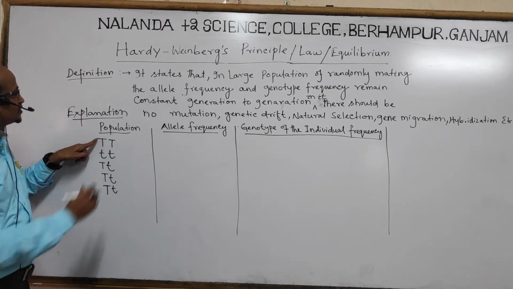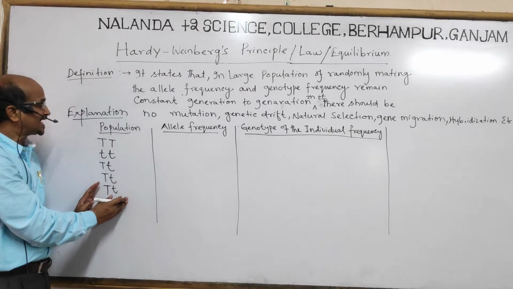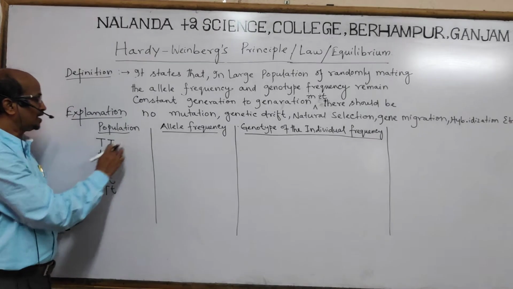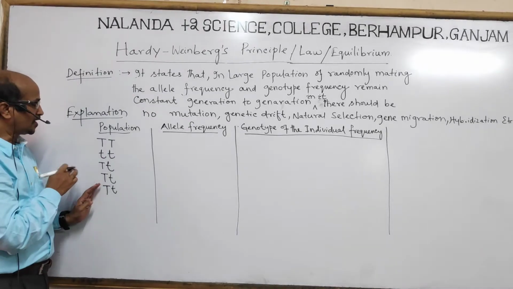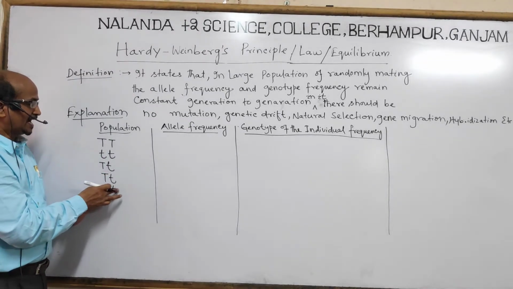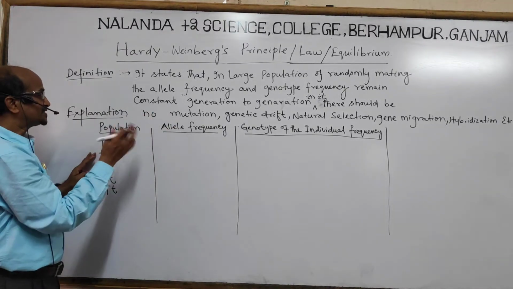So suppose I have taken a sample of 5 individuals: their characters are pure tall, pure dwarf, heterozygote tall, and heterozygote tall.